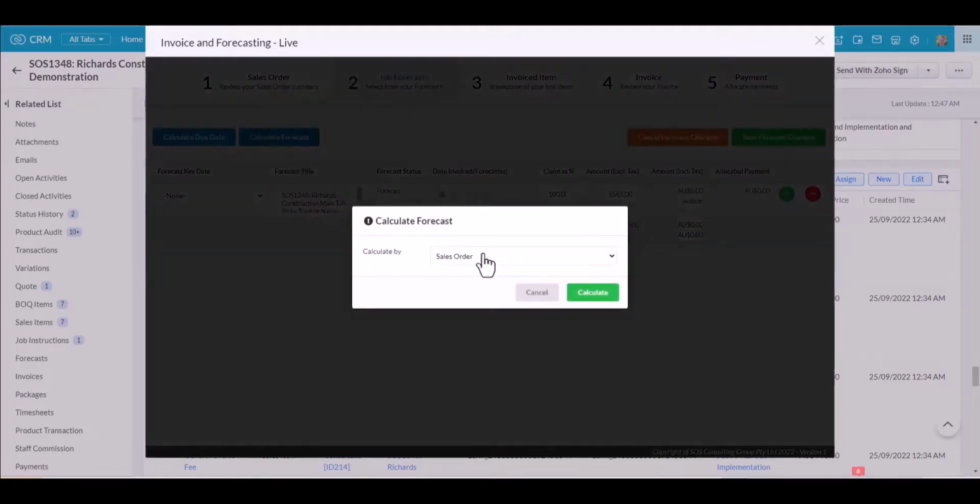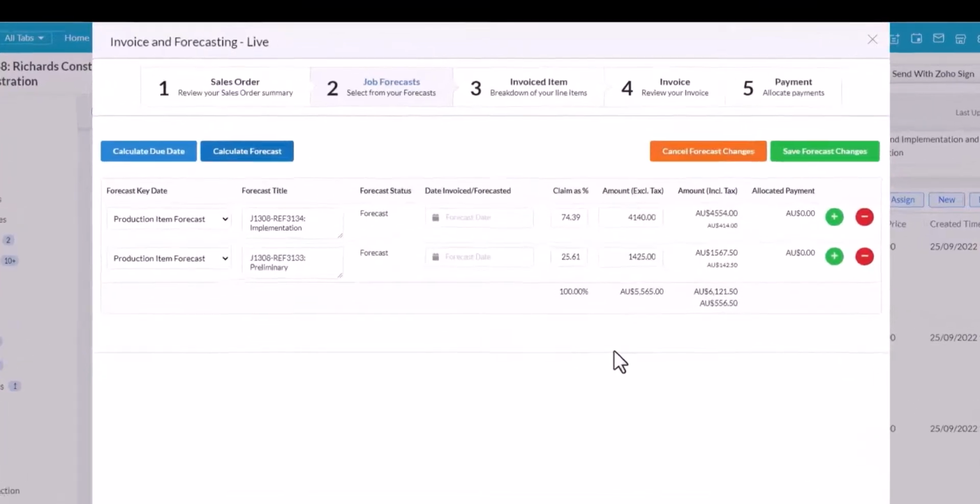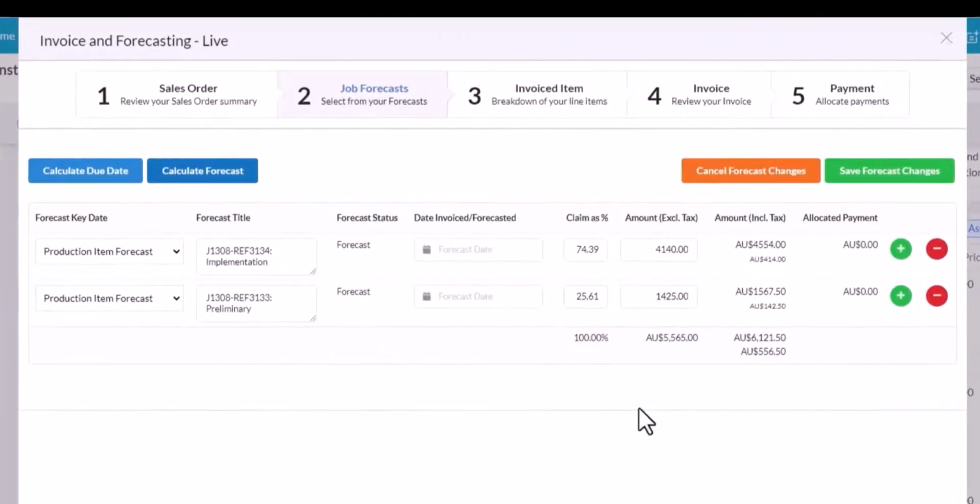Now I'm going to elect to forecast by production item. And there we go, there's my 2 production items. Now I've already used the Create Sales Items widget to allocate my 7 line items from the sales order to these 2 production stages. Please refer to the Create Sales Items video for more information on how to do that.